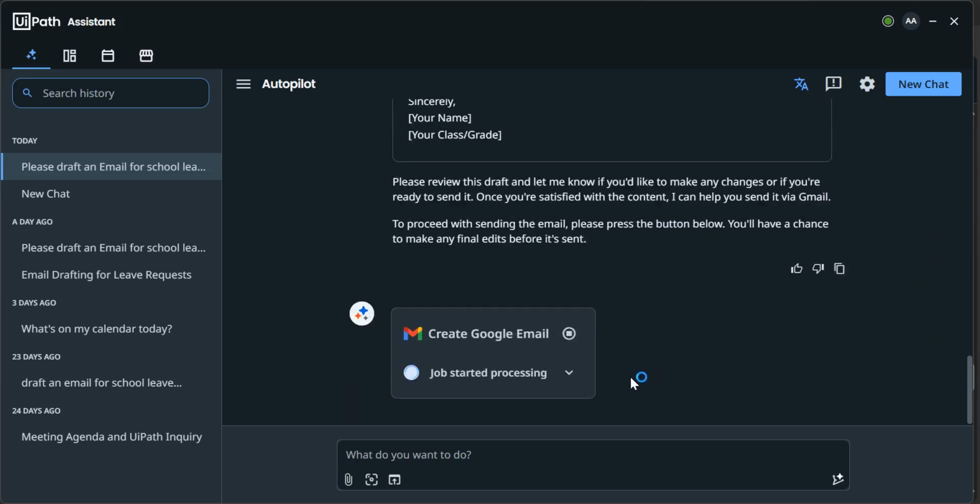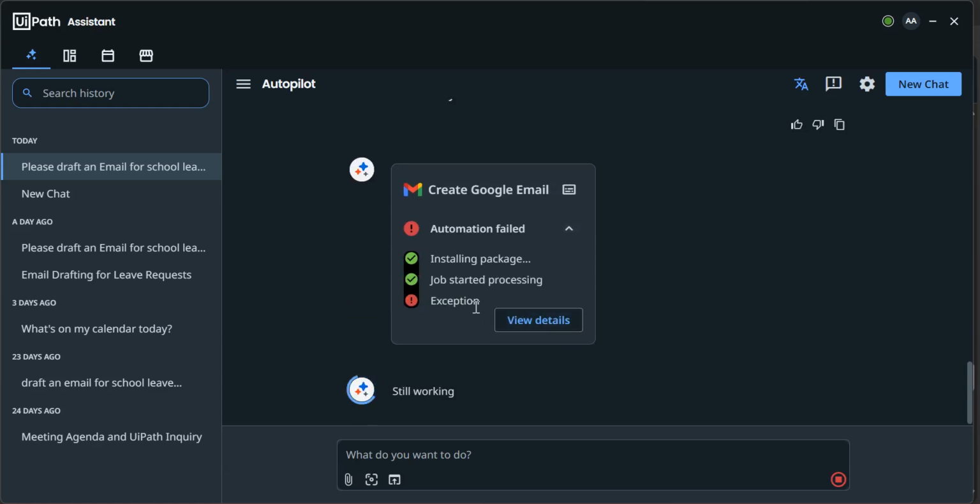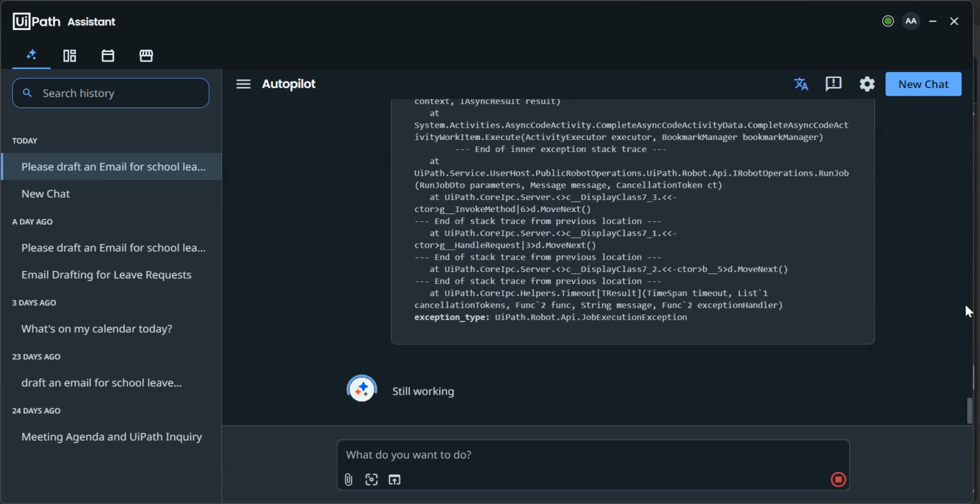So once I click on the run button, just see here, parallelly one automation will fire and it's running. So looks like it failed. Why did it fail?